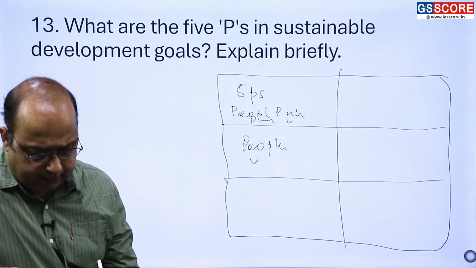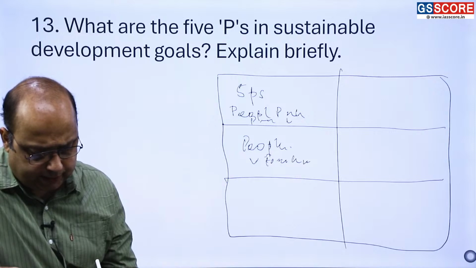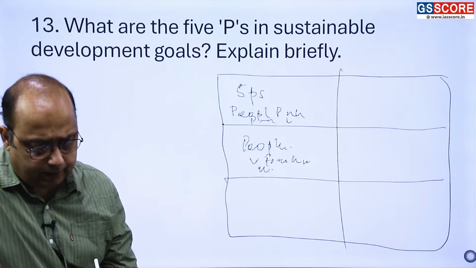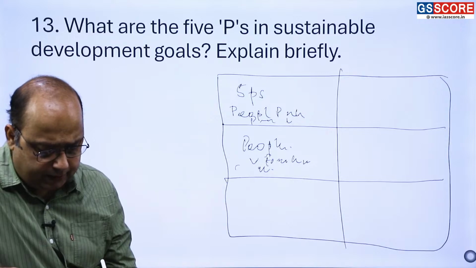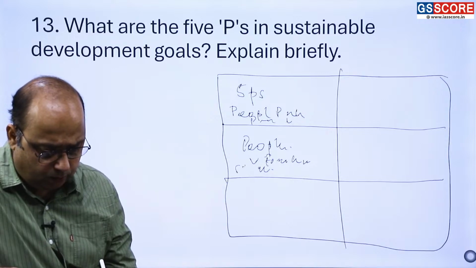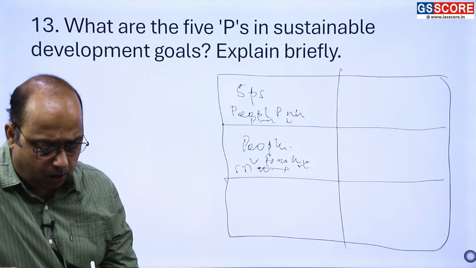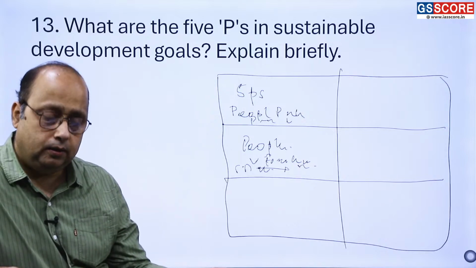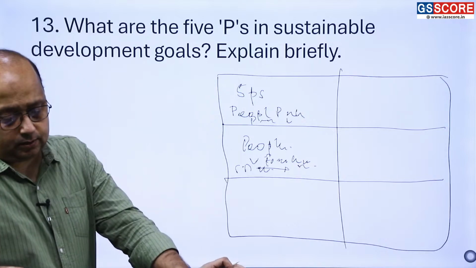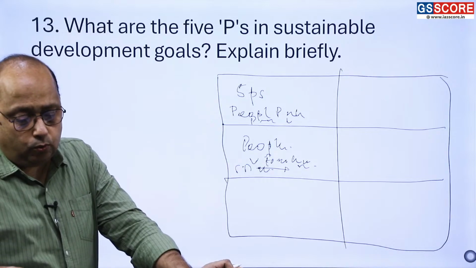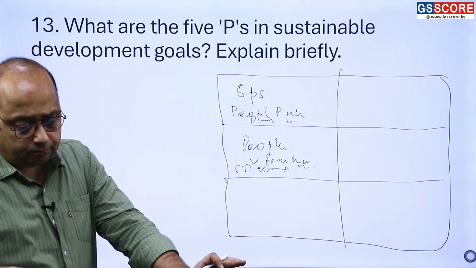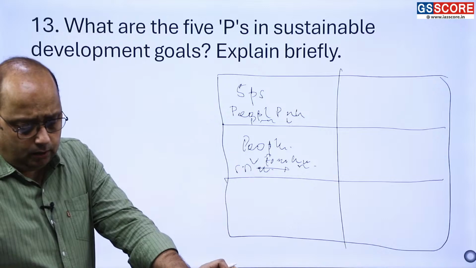You have to tell that we need to focus on ending poverty and hunger, ensuring a healthy life and well-being, and then you have to give a hint of the SDG, which goal talks about what aspects of the people. So we have Sustainable Development Goal 2, which talks about zero hunger, and good health and well-being. Then we have the planet.